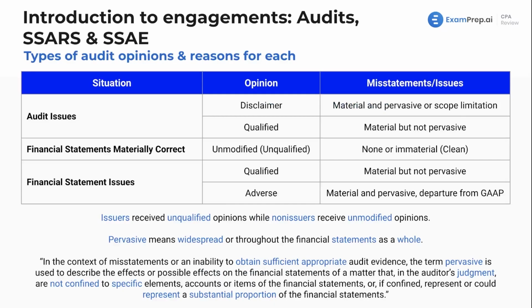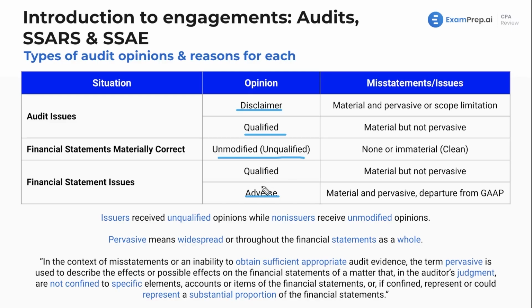Now, here we see the types of audit opinions. We're specifically honing in on an audit now, and within that audit, you give an opinion. We talked about how you give an opinion, and what are those opinions? Well, you've got a disclaimer of opinion, a qualified opinion, an adverse opinion, and an unmodified or unqualified